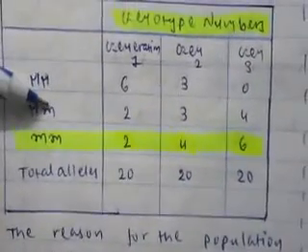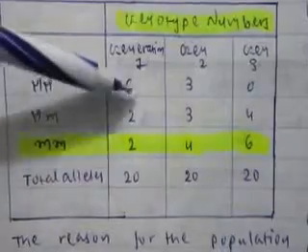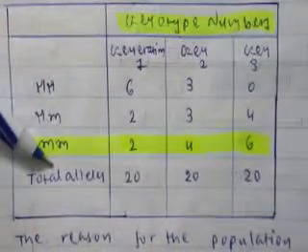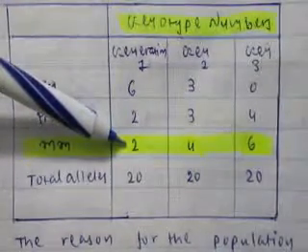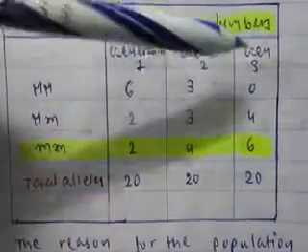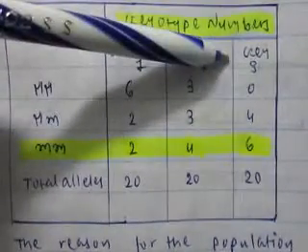We have to find out due to which process this happens: in the first generation the homozygous recessive genotype having white flowers is only 2 plants, whereas in the second generation we get 4 plants, and in the third generation we get 6 plants. So there is an increase from the first to the third generation.